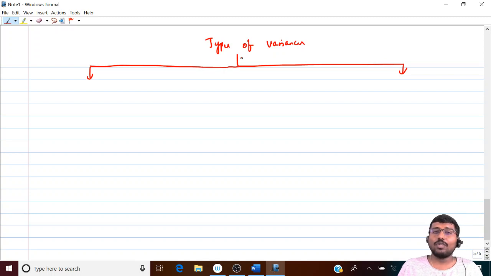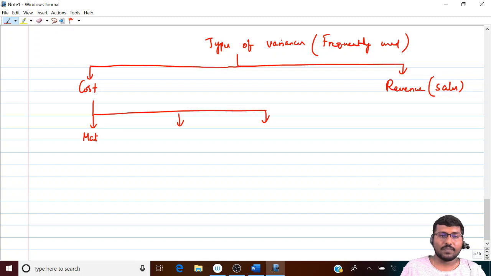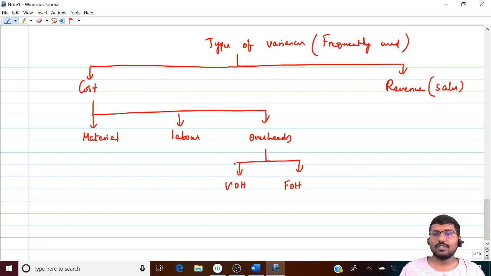Now coming on to, so what I'm going to write is, frequently used formulas or frequently calculated variances. Is that clear? What are they? I can broadly classify them into two. One is cost variance, the other one is what? Revenue variance or sales variance. Now cost variance can be further classified into three. What are they? Material, labor, overheads, which will be further classified into two. Variable overheads, fixed overhead variances.